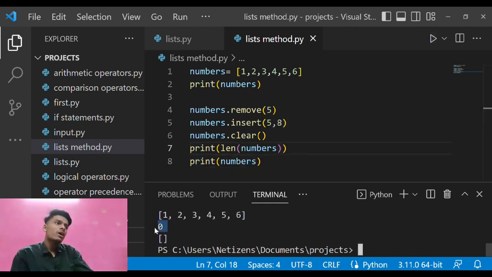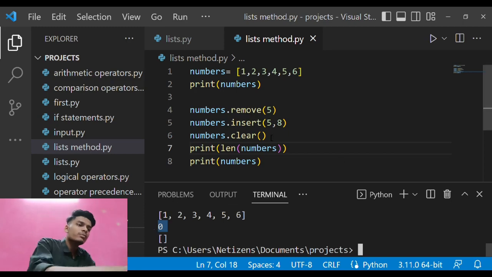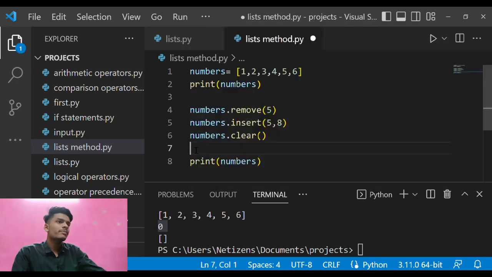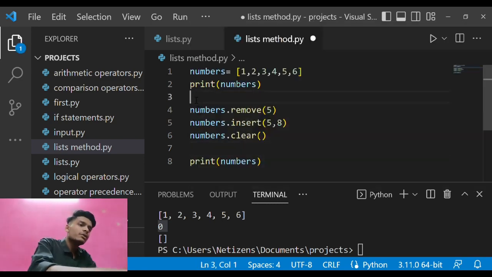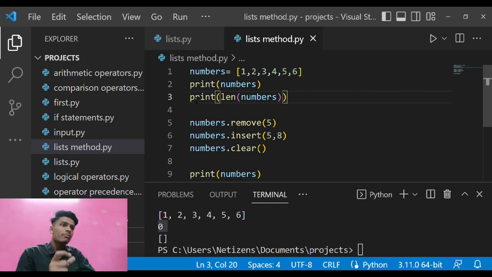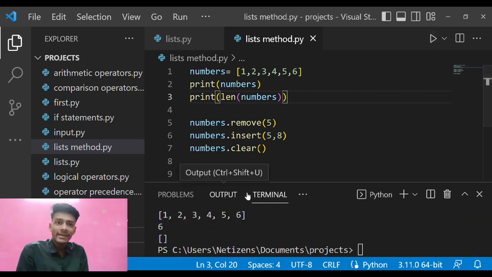So suppose I just cut this program and paste it over here, the answer that it will give me is completely different, because in this program, before that point, we had not cleared all the items from the list. So this was it about lists, methods, and different types of things that you can do with the list. Now let us move to the other part of the second lesson of this video.